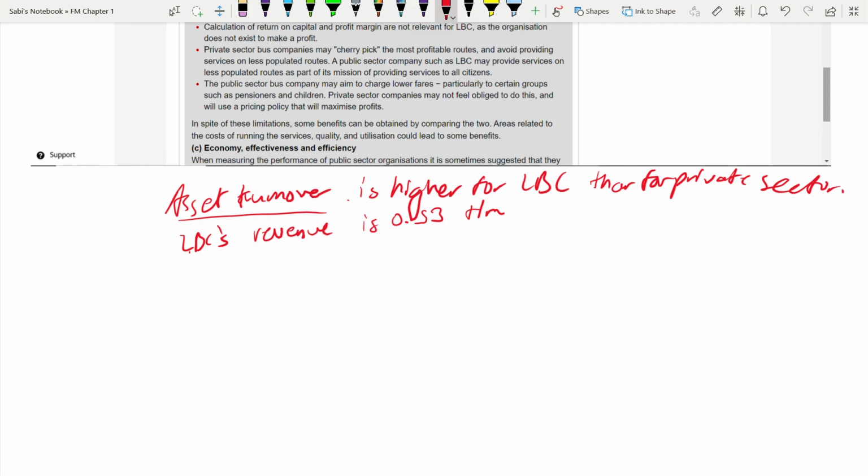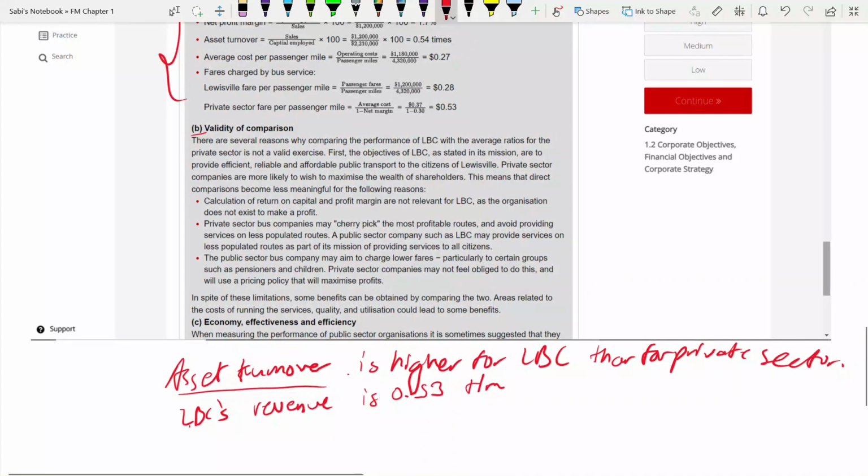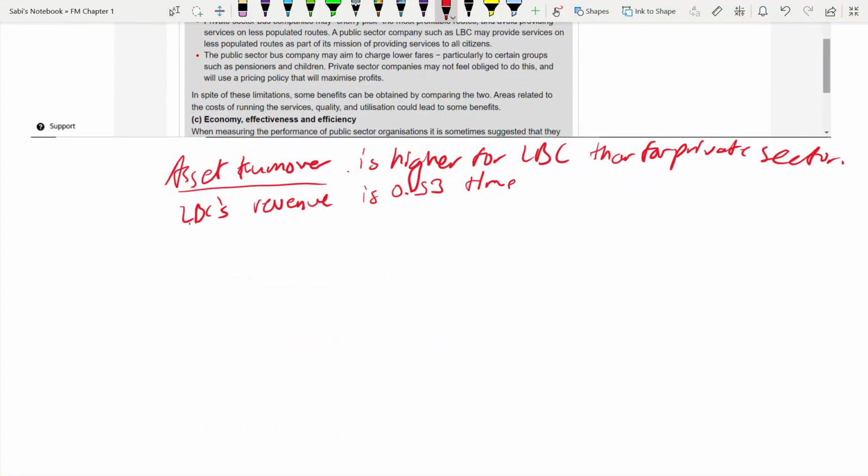LBC's revenue is 0.53 times capital employed. That is the meaning of this: your revenue times capital employed. Then you write, compared to 0.33 for the private sector. I'm not writing it, you can write it on your own.